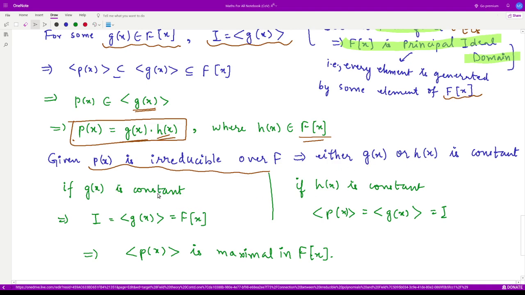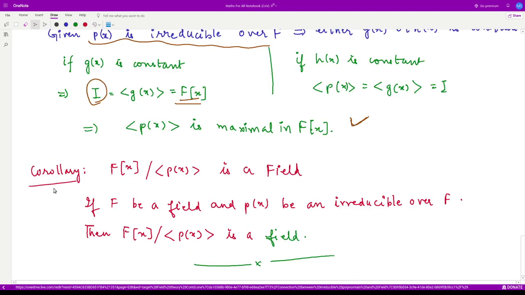If g(x) is constant, that means the ideal generated by g(x) is equivalent to F[x]. If h(x) is constant, then the degree of p(x) is equal to the degree of g(x), so the ideal generated by p(x) is equivalent to the ideal generated by g(x). So this implies that the given ideal is a maximal ideal in F[x].